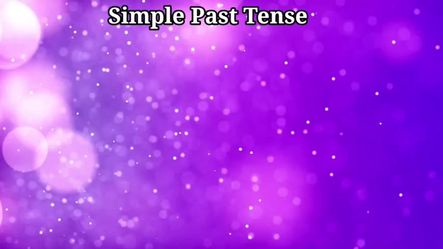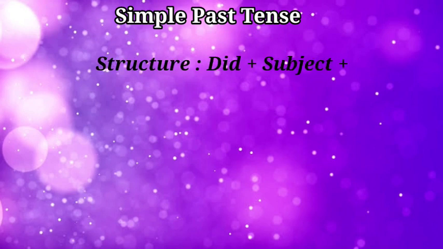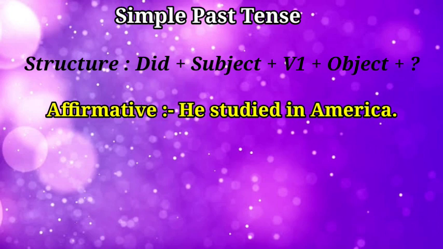Let us see in the simple past. To convert the sentences from affirmative to interrogative, the structure is did plus subject plus V1 plus object. For example, he studied in America. Here, the verb studied indicates that the sentence is in past tense, and all the sentences which are in past tense will be converted to interrogative by using did at the beginning of the sentence. As, did he study in America?